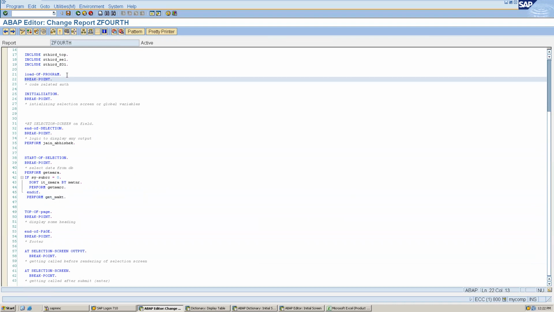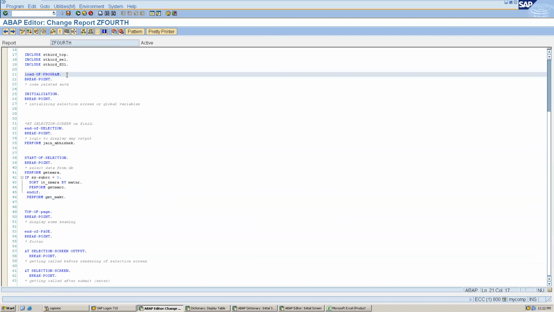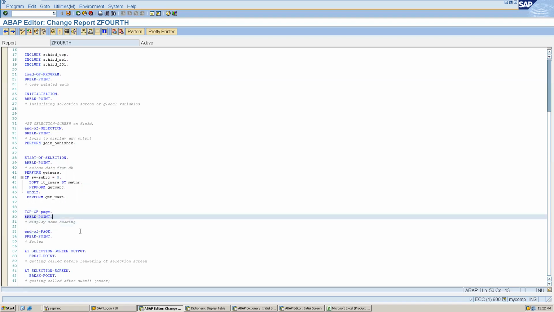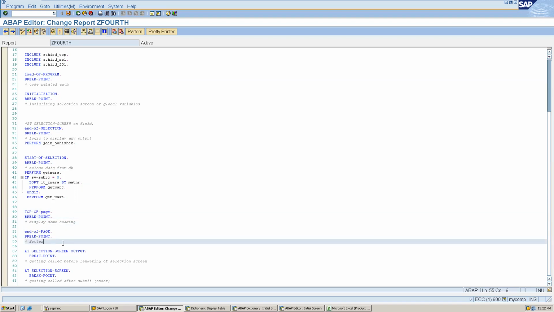Abhishek, what is the significance of top of page and end of page? I forgot what it was. Okay, so top of page, end of page is nothing but, for example, if I have to make any heading or anything, I can write that code here in top of page. End of page is like the footer kind of thing.